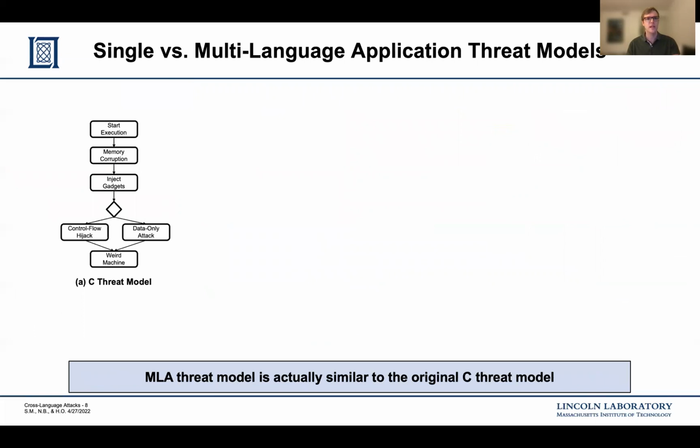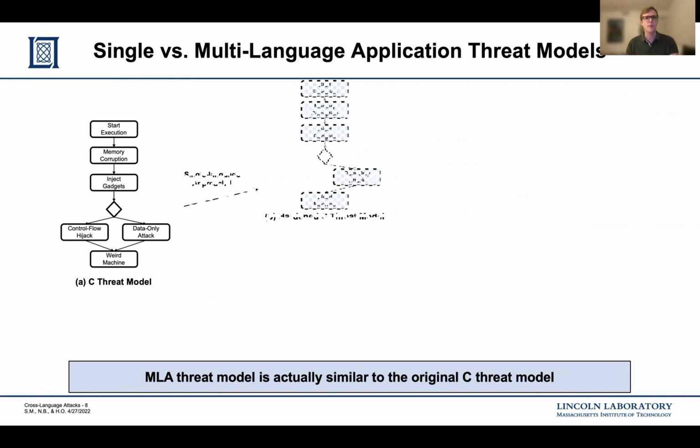In order to get an understanding of how this relates to multi-language applications, we first observe the threat model of a C program with no defenses. An attacker will start execution, try to corrupt memory, inject gadgets, hijack control flow, and eventually execute a weird machine. One approach to prevent this flow is to harden C with a defense like control flow integrity, or CFI.